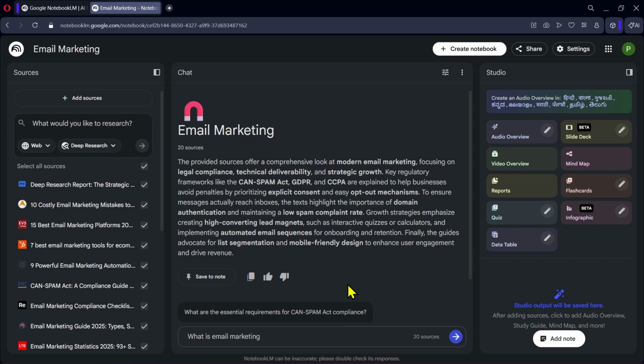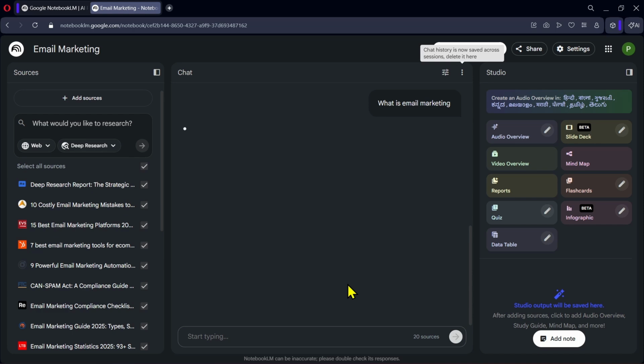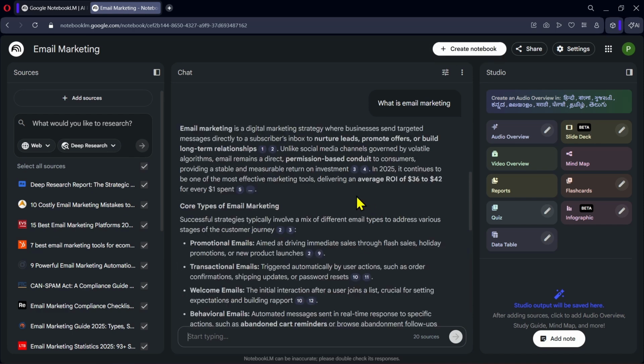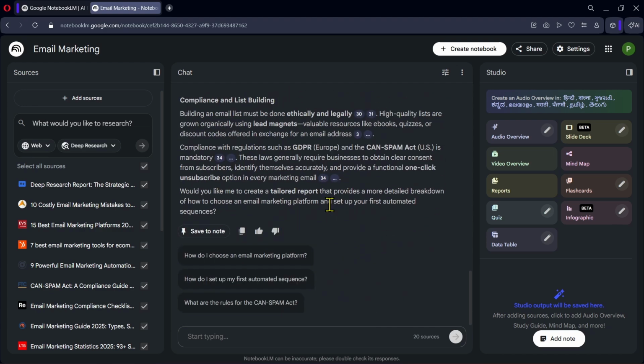What is email marketing? And press Enter. NotebookLM will now go through all the sources and generate an answer based on that information. As you can see, the explanation is quite detailed, and the best part is this information is based only on the sources that we provided.